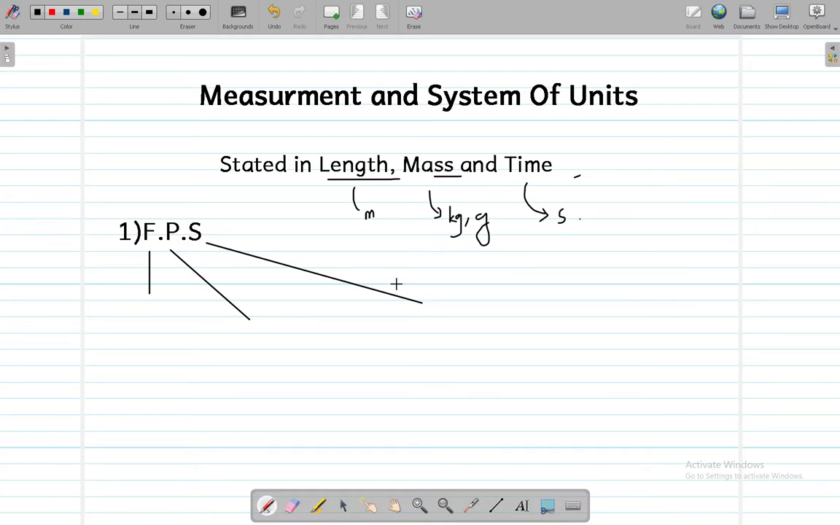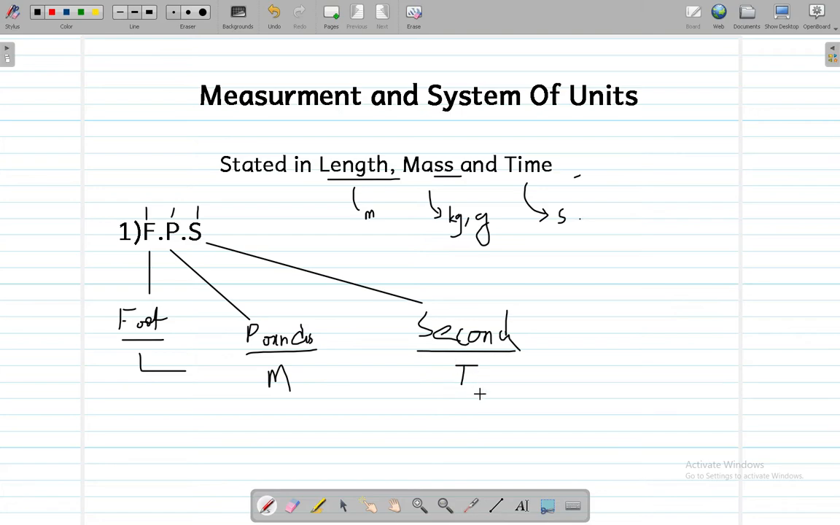Now in this chapter we are going to talk about three different systems. The first system is FPS. FPS means F, we are going to write foot for F, for P we are going to write pounds, as you know pounds is widely used in the UK, and S is for second. As you can see the order, F comes first, then P, and S comes third. For foot there is length, for pounds there is mass, and for time there is second.